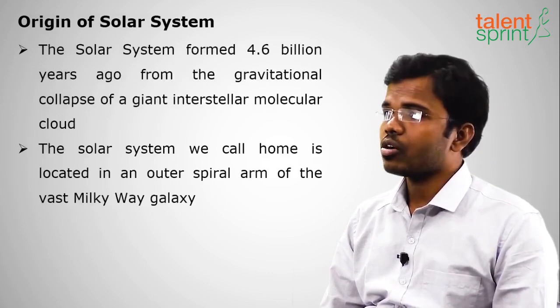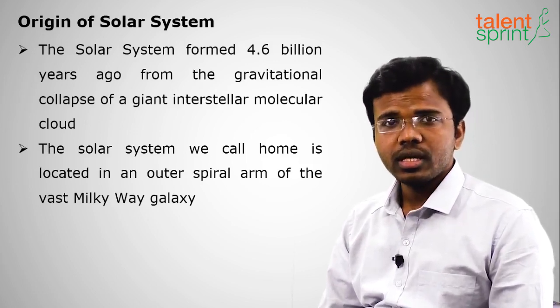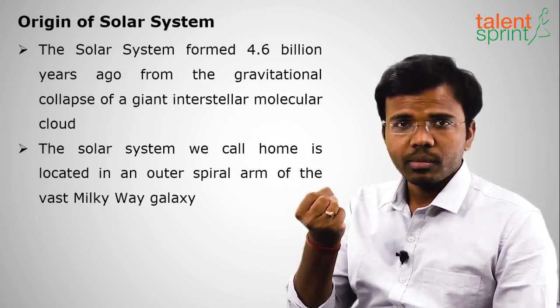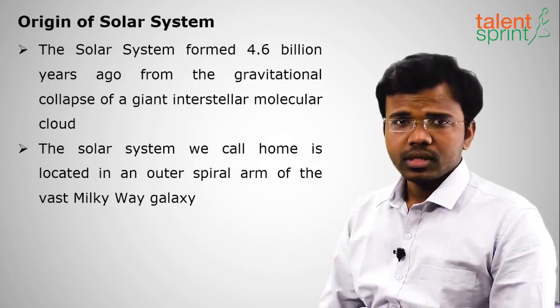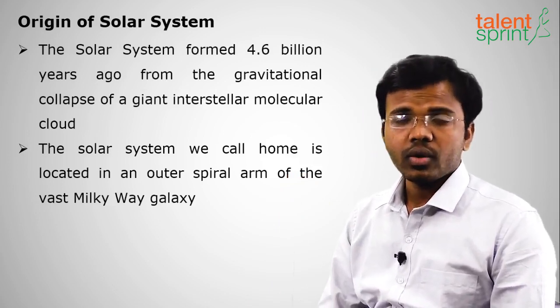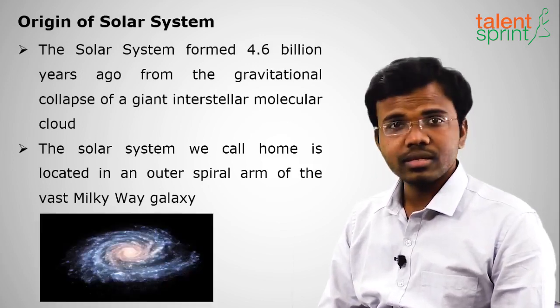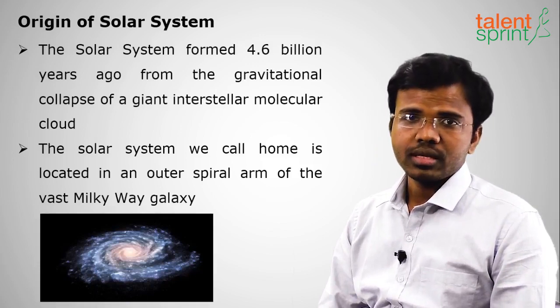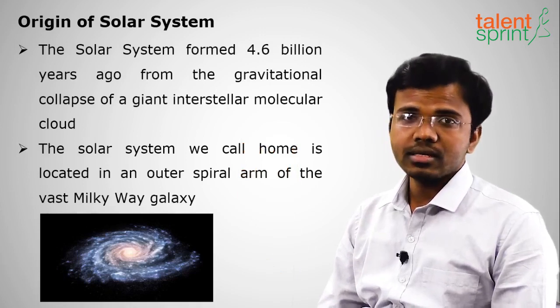So let's get started. So first, what was the origin of solar system? What was the cause of actually solar system? We have actually studied the origin of universe. So universe was created from a single large cloud of masses. So when there was a Big Bang, all the masses have split over at different places. So one of the galaxies is a Milky Way galaxy. So from that Milky Way galaxy we have the actual solar system. Why is it called solar system? Because sun is the head of this solar system. So the origin of solar system took place 4.6 billion years ago.